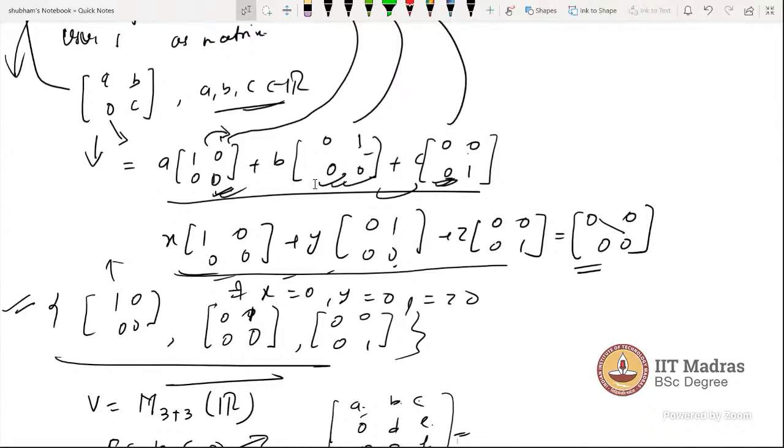Sir, you are writing 2 cross 2 matrix vectors as linear combinations such that x, 0, 0 can represent the vector in matrix form. The individual basis is already in matrix form, right?